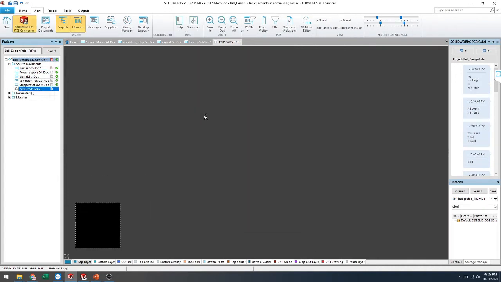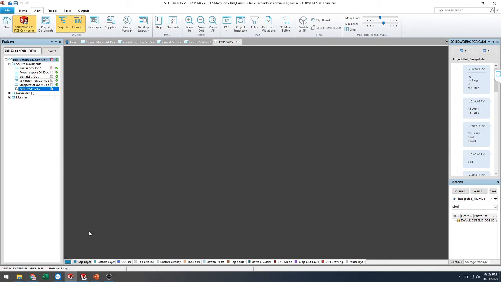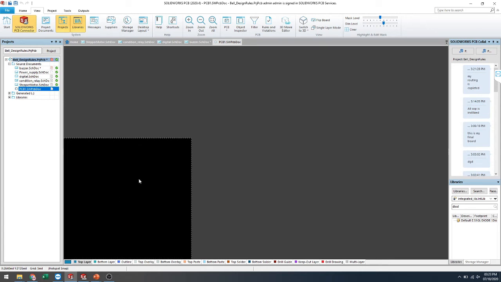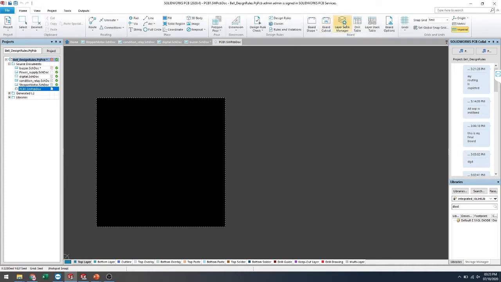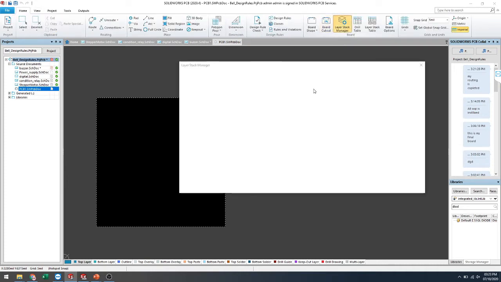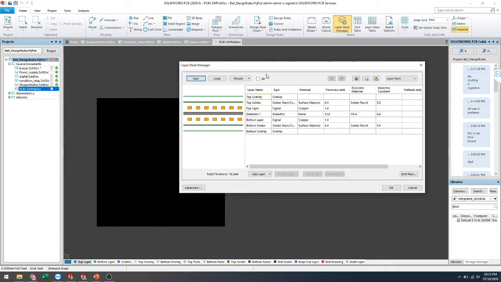Okay, this is your PCB board, and at the time you can assign your layers also, because another issue is that sometimes manufacturers face problems on the layer management side. So here one option is available for managing layers, how many layers you have used and the particular thickness also.